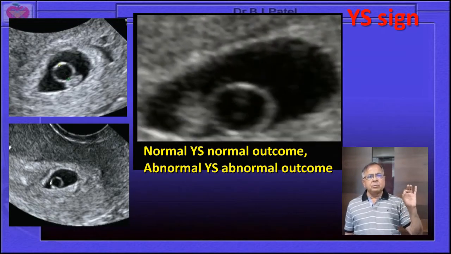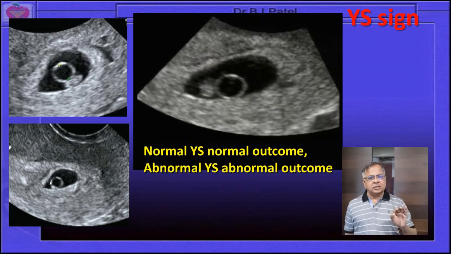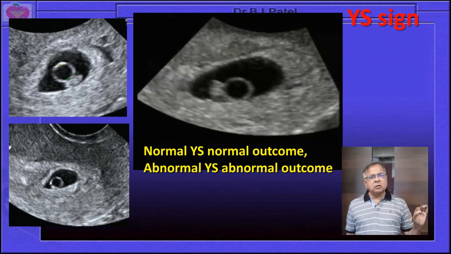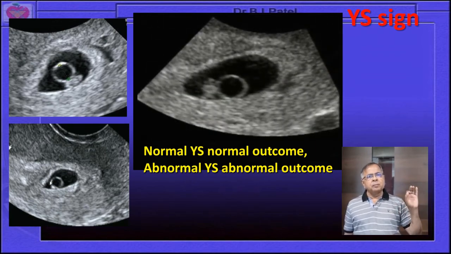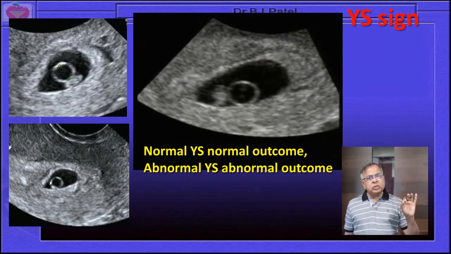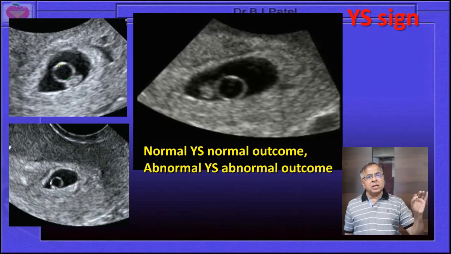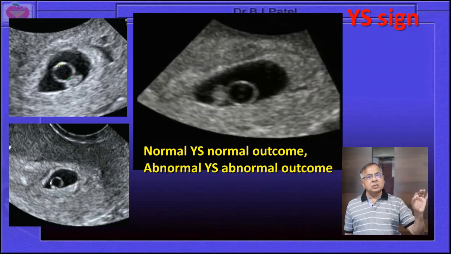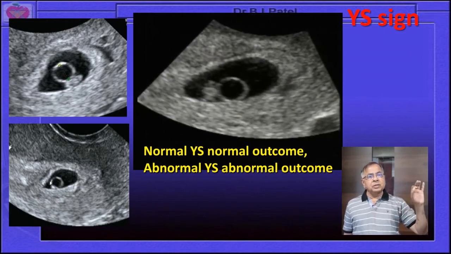Now over here we will discuss the yolk sac sign. So what is the yolk sac? The yolk sac is the first structure in the GS, which provides nutrition to the embryo, and because of that the yolk sac comes first, before the fetal pole.